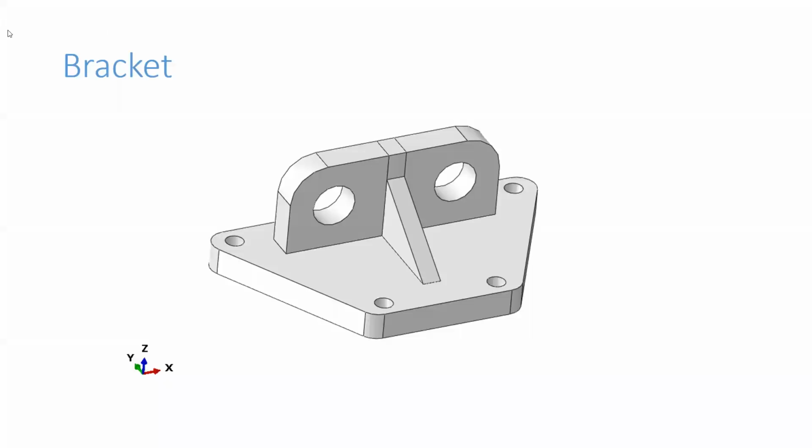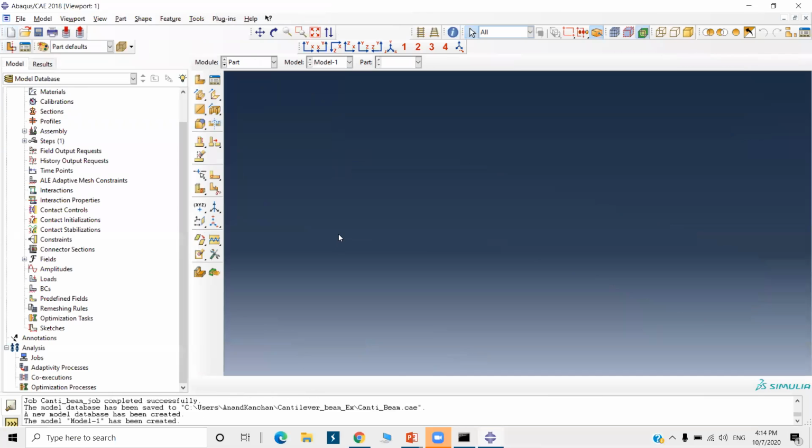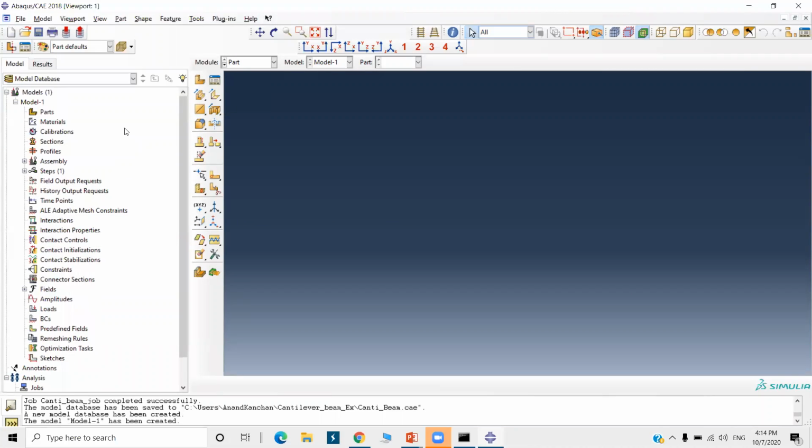I will go to a new model database now. The first step is creating a part. This is also a simple part, so I will just create it here.